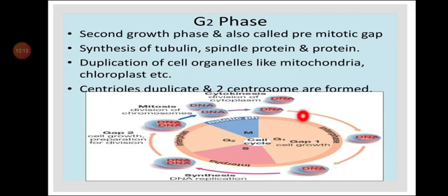So G1 phase, S phase, G2 phase. G1 phase is the post-mitotic gap phase, since it comes after M phase. S phase is the synthetic phase, and G2 phase is known as the pre-mitotic gap phase. In G1 phase, the synthesis of proteins and RNA takes place. In S phase, synthesis of DNA takes place, and in G2 phase, again synthesis of proteins and RNA takes place. Various proteins that are necessary for cell division are synthesized during this phase.